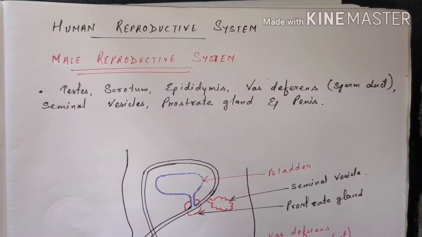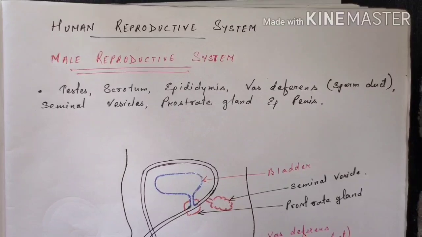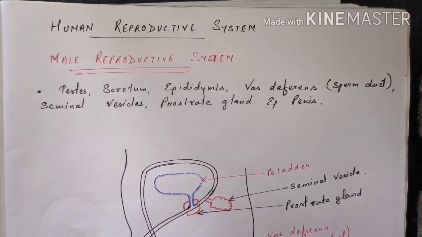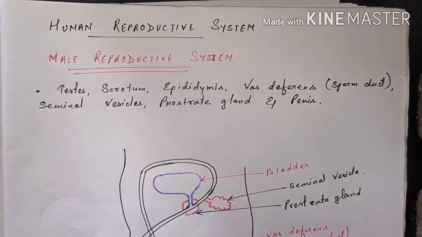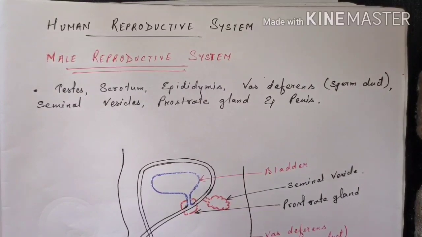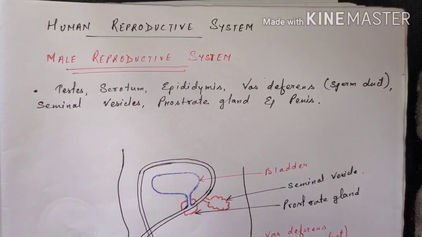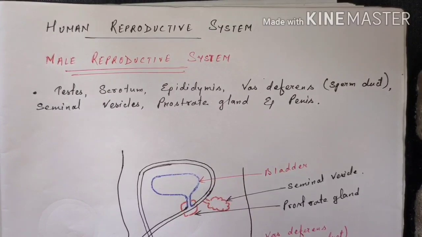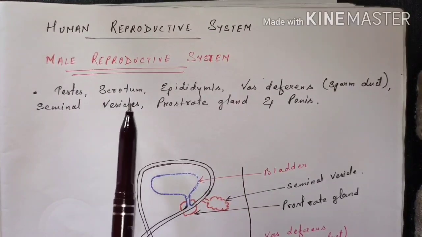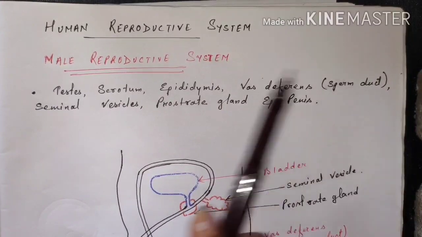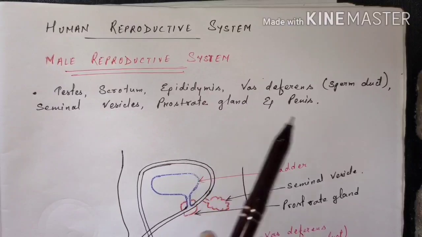Humans use the sexual mode of reproduction, and the organs associated with this process of reproduction are different in males and females. The reproductive system of males is known as the male reproductive system, and the reproductive system of females is known as the female reproductive system. Now we will be discussing the male reproductive system. The male reproductive system mainly consists of the testes, scrotum, epididymis, vas deferens, which is also known as the sperm duct, the seminal vesicle, prostate gland, and the penis.